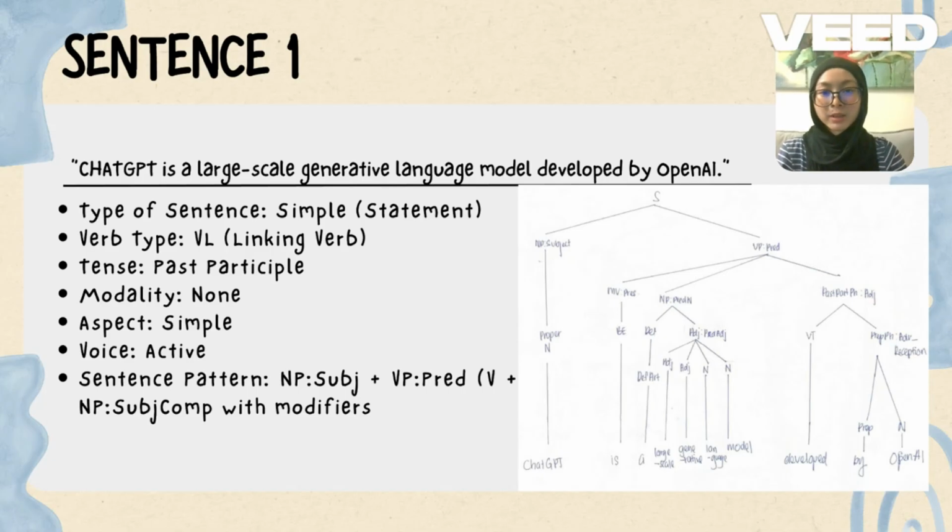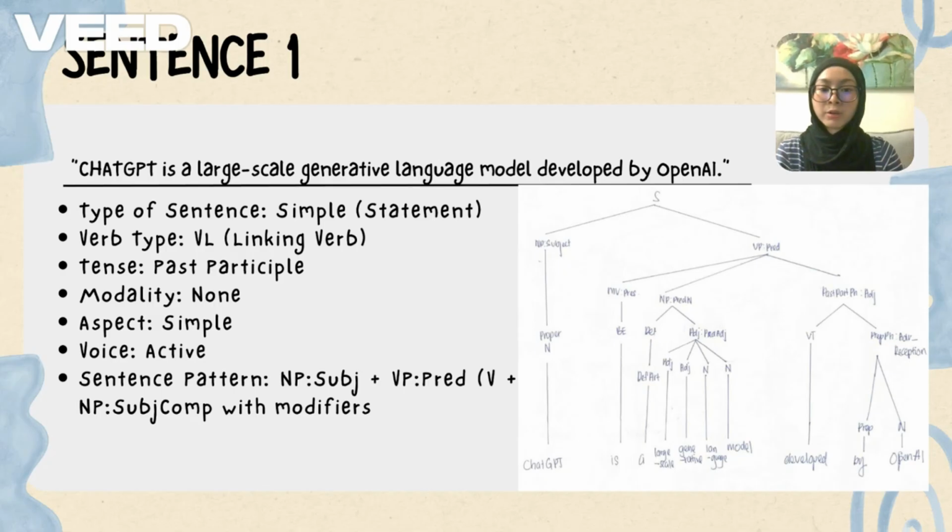So let's look into this noun phrase. It begins with a determiner, a definite article. Then we have two pre-modifiers that function as adjectives, large-scale and generative. These all describe the head noun, which is language model. Following that, we have a past participial phrase, developed by OpenAI. This functions as an adjective that post-modifies the noun model.